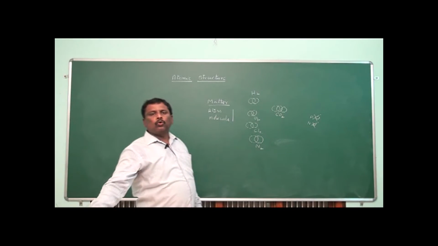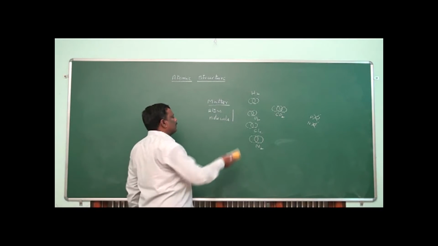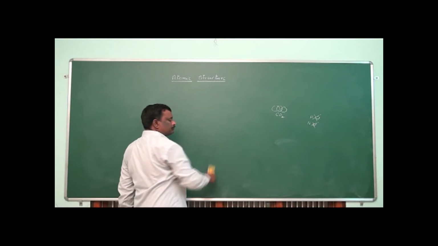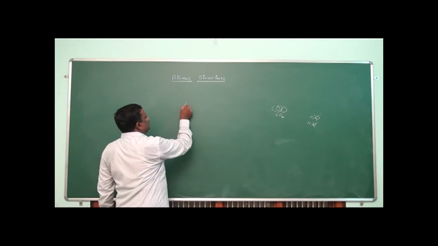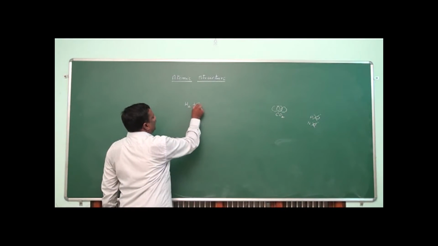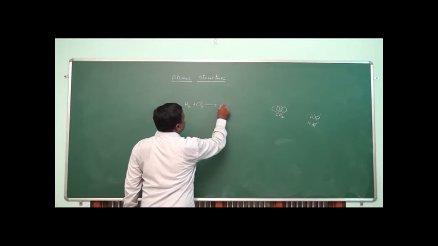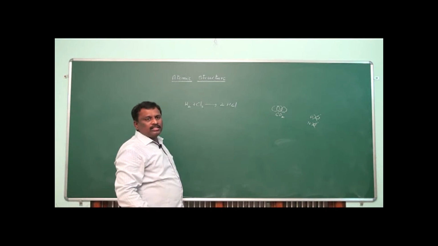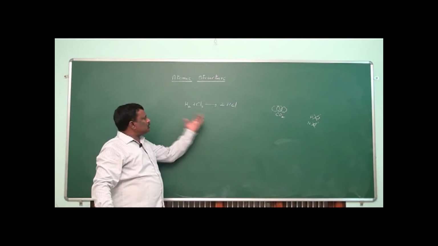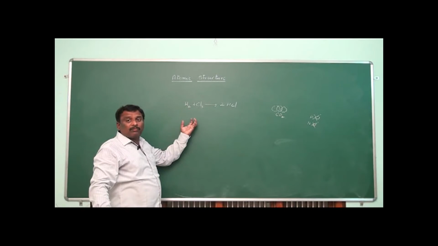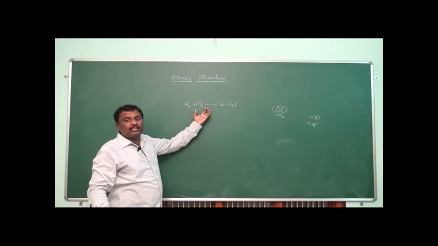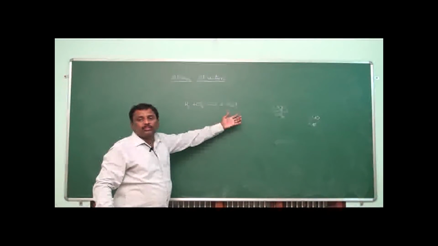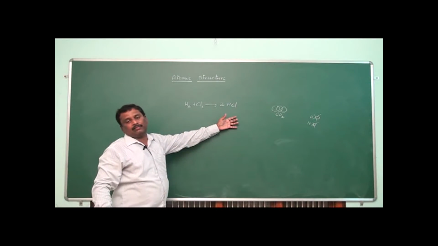Now, what happens when molecules take part in chemical reactions? For example, let us take hydrogen gas. When it combines with chlorine gas, it will give us HCl. So this is a chemical reaction. In this chemical reaction, it seems to us that the hydrogen molecule is combining with the Cl2 molecule to produce the HCl molecule. But in actual practice, it is not like that.